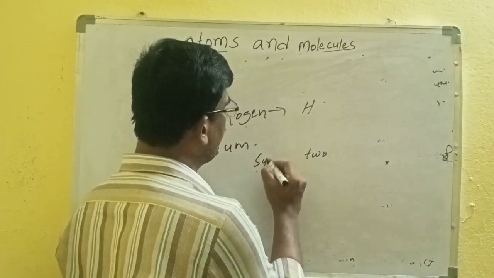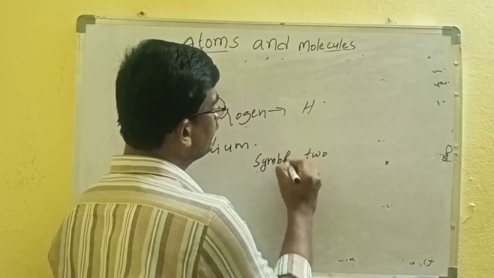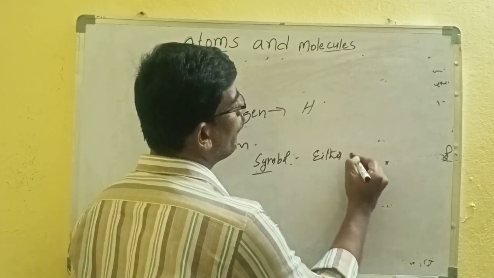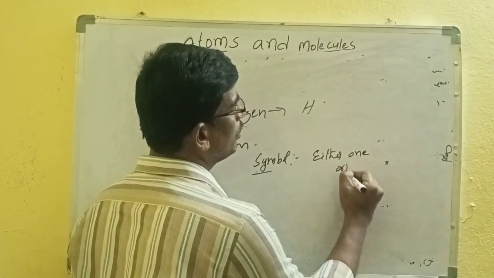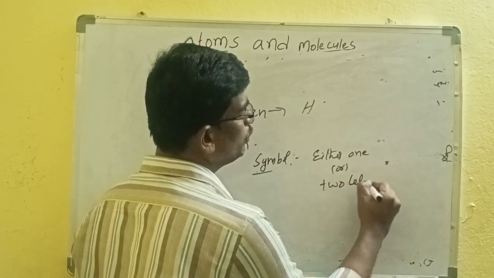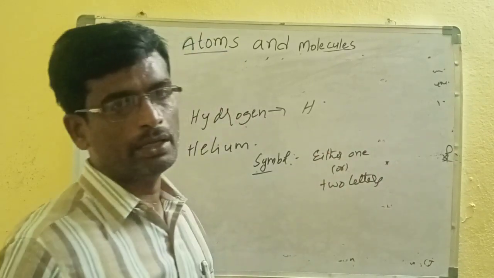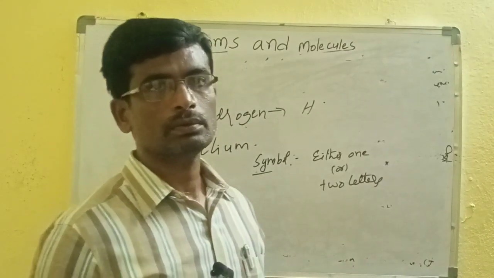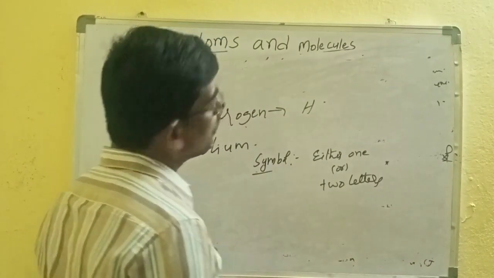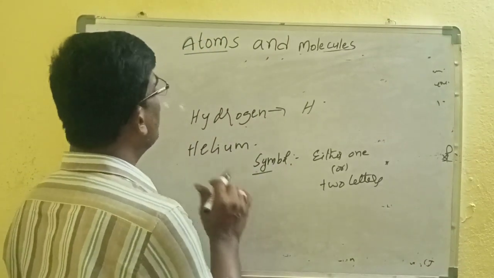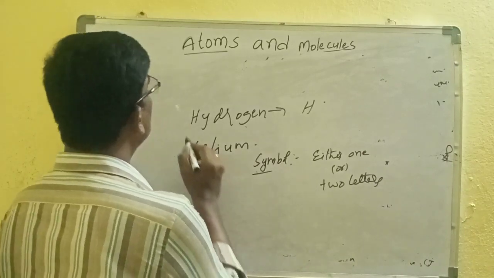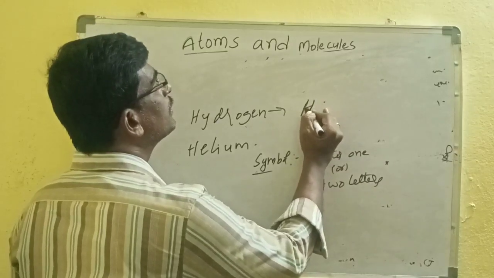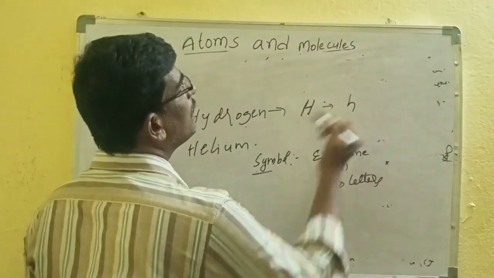A symbol contains either one or two letters. The first letter must be a capital letter. Suppose hydrogen must be written as a capital letter, so don't use small letters.